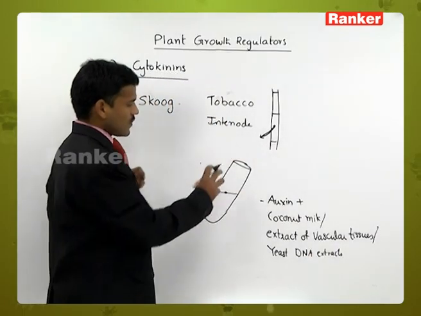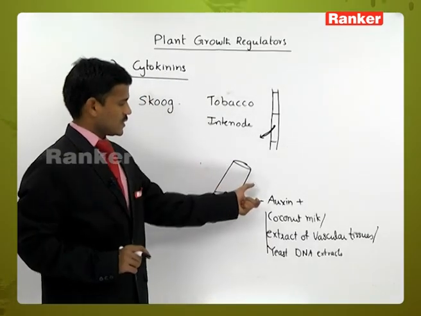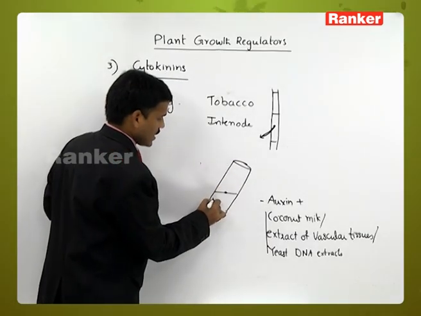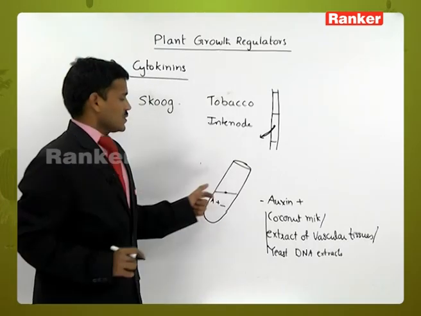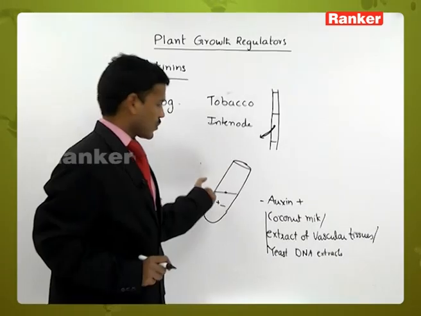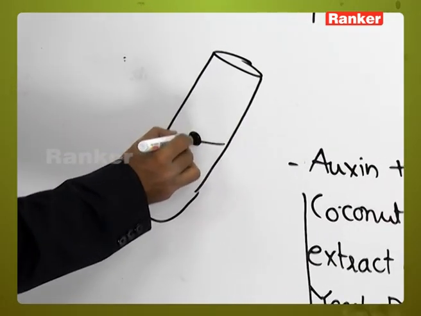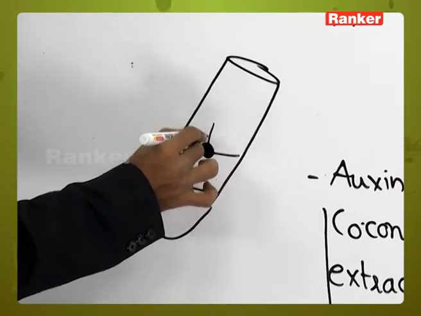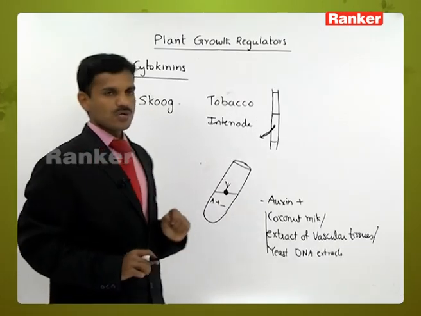So, auxins and any one of these components, when they are provided in the medium, the tissue shows cell division fast and it develops into a new plant. So that was observed by Skoog.